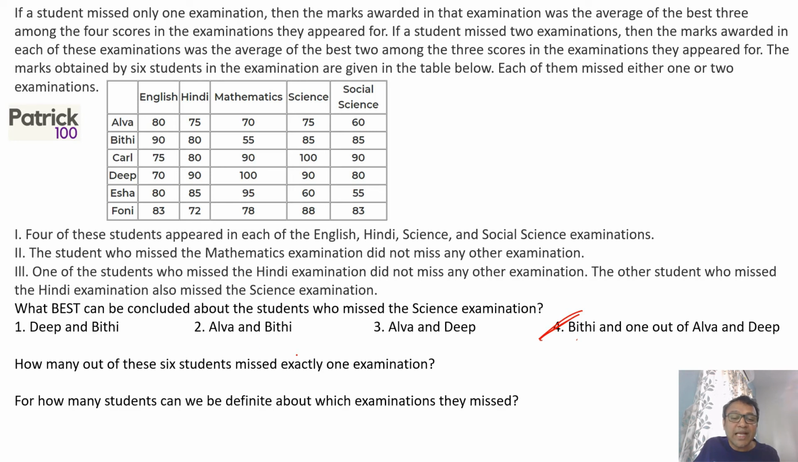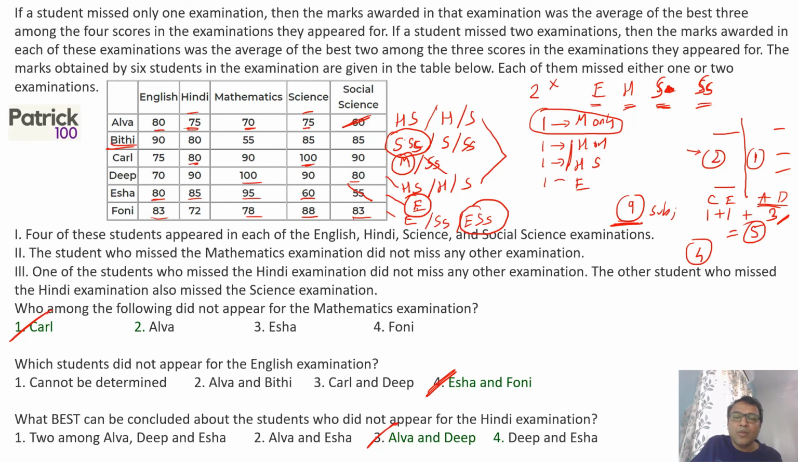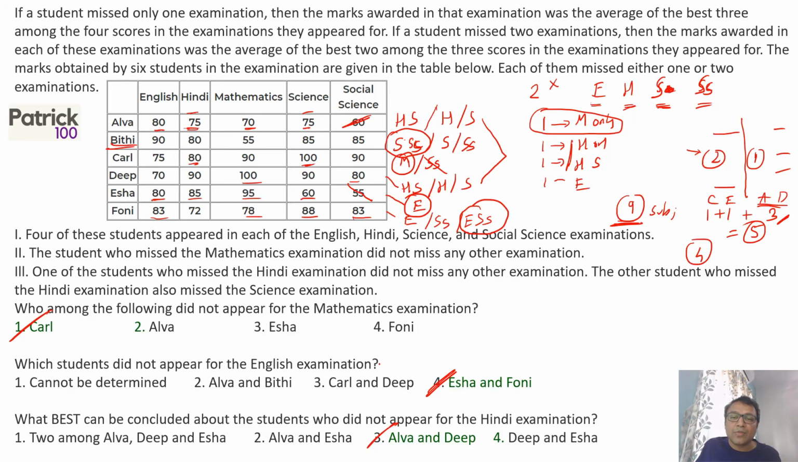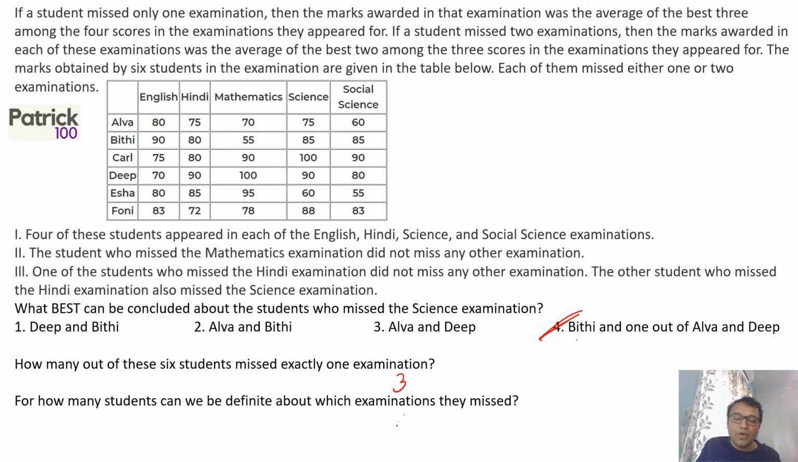How many of the 6 students miss exactly 1 exam? Which we get 3, right? So if you look at it properly, 1 Hindi, 1 maths, and one of them only Hindi. So 3 people, 1 exam. So 3. How many students can we definitely say about their examination they missed? So we can find 4 people. We can find for B, C, E, and F. For A and D, we cannot find out exactly, but for remaining 4, we can find out. So answer is 4.